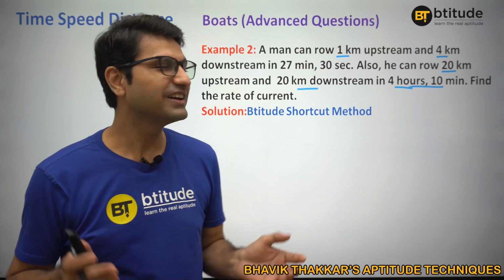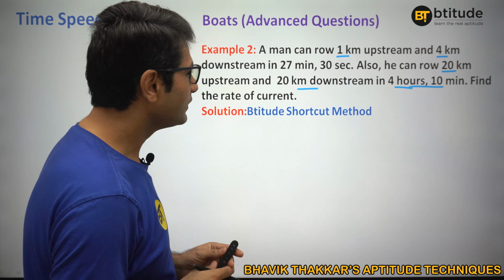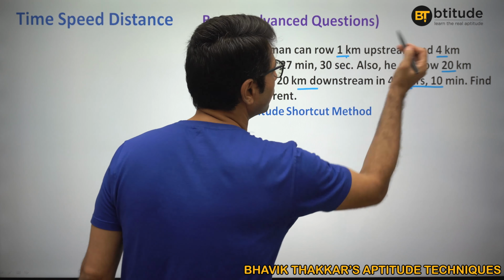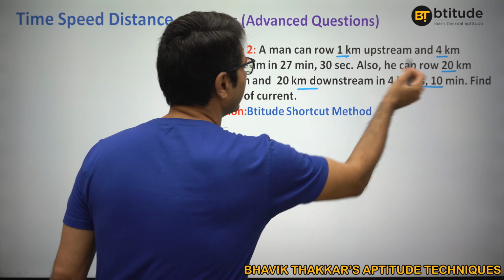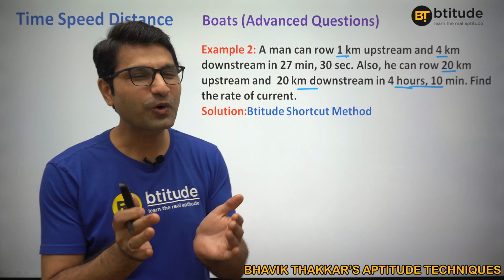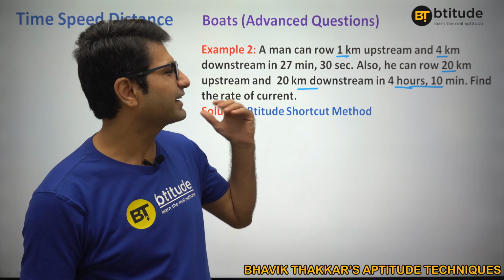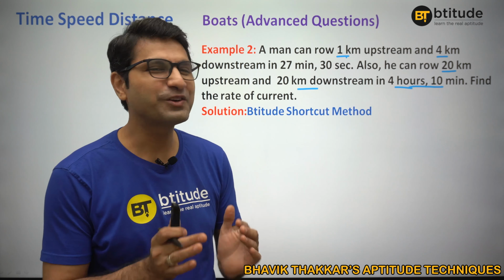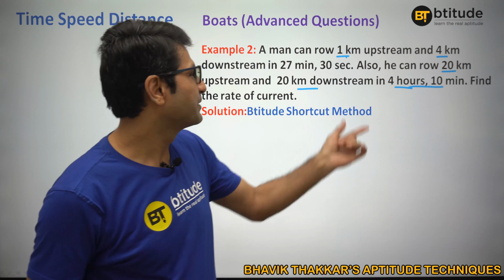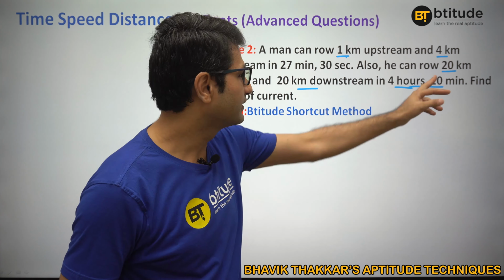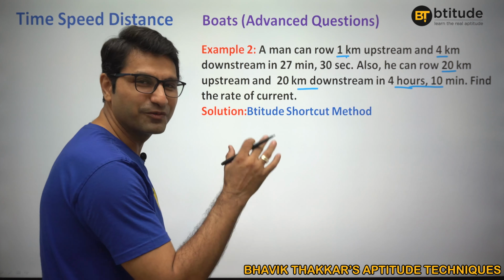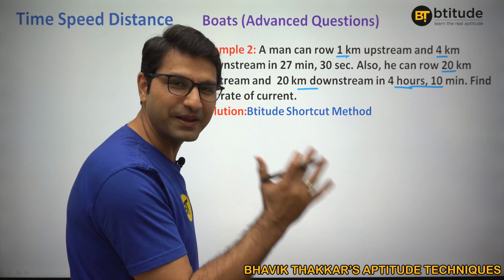Fair enough, right? Now, how will you look at it? You will say, sir said the total should have been same, but here it is 1 kilometer, 4 kilometers, so 5. And here it is 20 plus 20, 40. So it's not the same. So that trick won't work. More often you will think, oh sir, that trick won't work now. But actually, if you understand, it is still easy to manage that same method, because this is 1 plus 4, 5. This is 20 plus 20, 40. So I would say, what if I understand 5 and 40? Are you getting it? We can make it same.